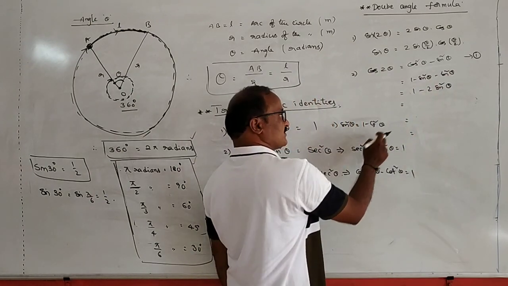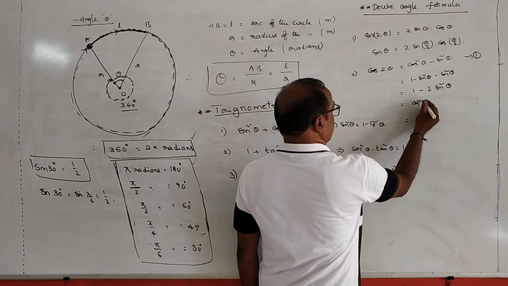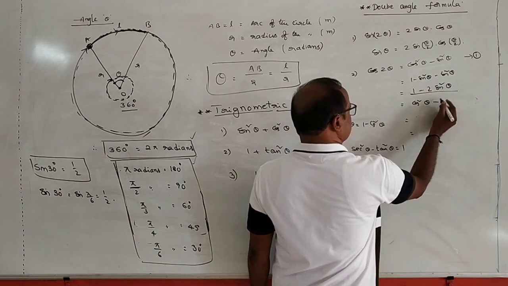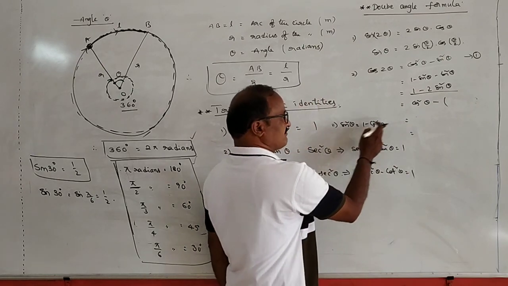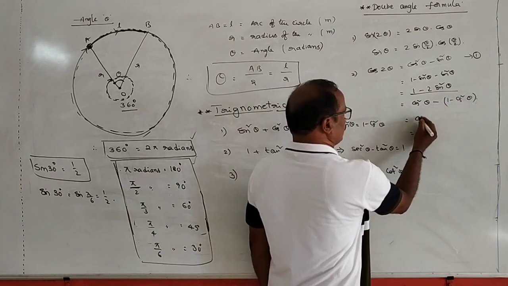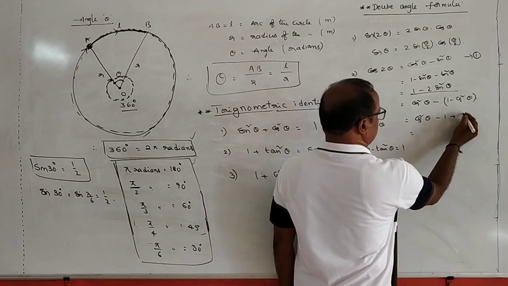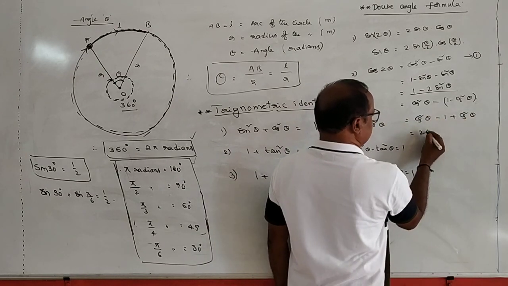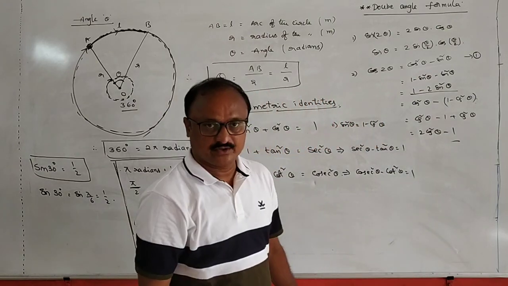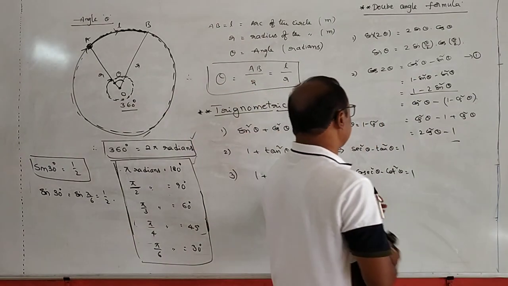In terms of cos square theta, cos square theta minus sin square theta, with sin square theta replaced by 1 minus cos square theta, gives cos square theta minus 1 plus cos square theta, and this is equal to 2 cos square theta minus 1.